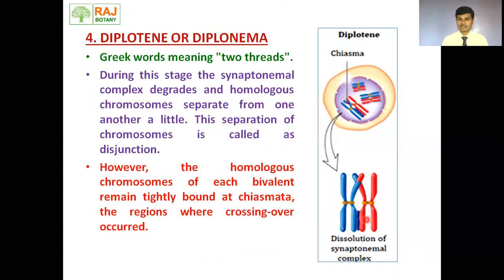But wait, chromosomes are still not separated. They are still attached at the point of chiasmata, at which non-sister chromatids have crossed over. So diplotene is characterized by the disjunction stage.